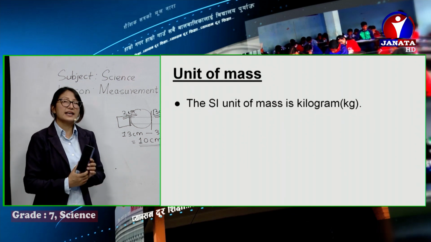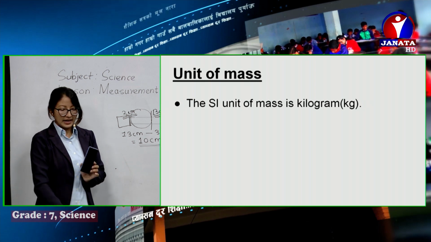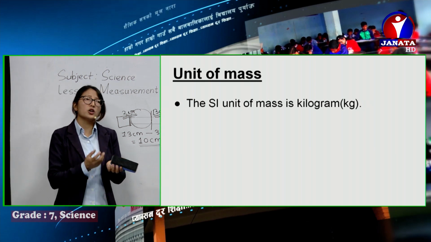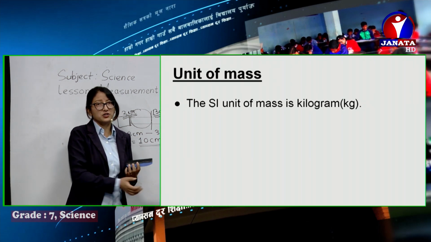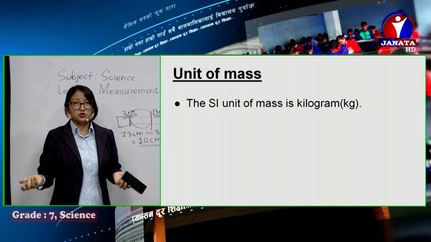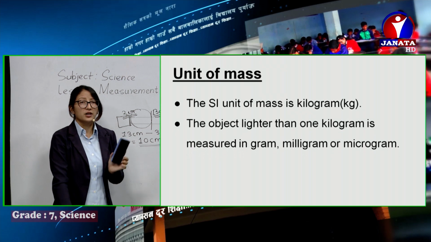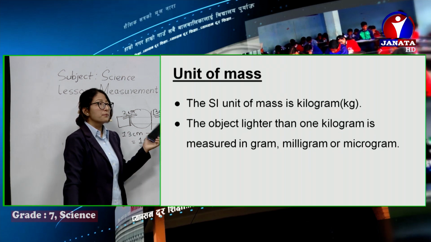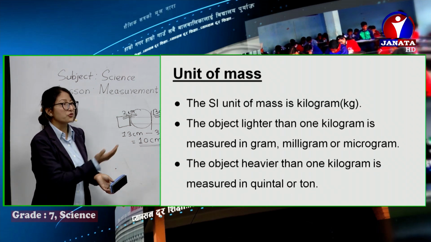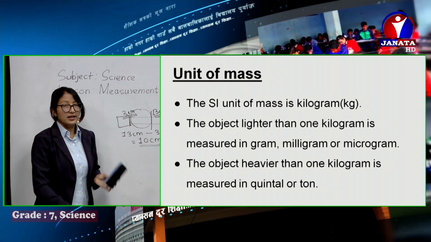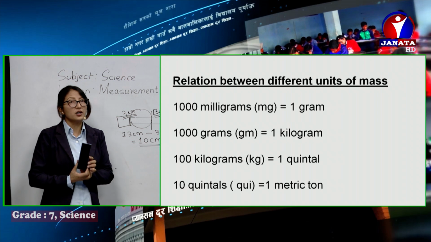The SI unit of mass is the kilogram. Like length, we might have to measure different amounts of matter, sometimes smaller and sometimes larger. For smaller amounts we can use gram, milligram, microgram, and for very heavy objects we can use quintal, tons, and so on. The conversion of these we will do in another class.